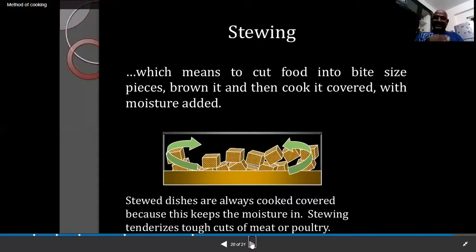The combination of the extracted gravy and the tender pieces, cooked this way, is known as stewing. Chicken stew, beef stew, pork stew, lamb stew, vegetable stew, potato stew, whatever it is. So many stews can be made.